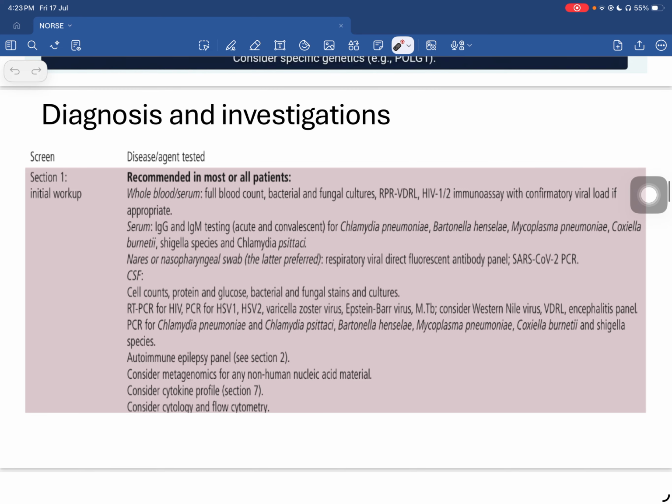So, in brief, initial workup containing whole blood or serum for full blood count, bacterial and fungal cultures, serum IgG and IgM testing for atypical organisms, a nasal or nasopharyngeal swab for viral panel, and CSF for cell counts, protein and glucose, bacterial and fungal stains, PCR for viral etiologies, Mycobacterium tuberculosis, and an autoimmune epilepsy panel.